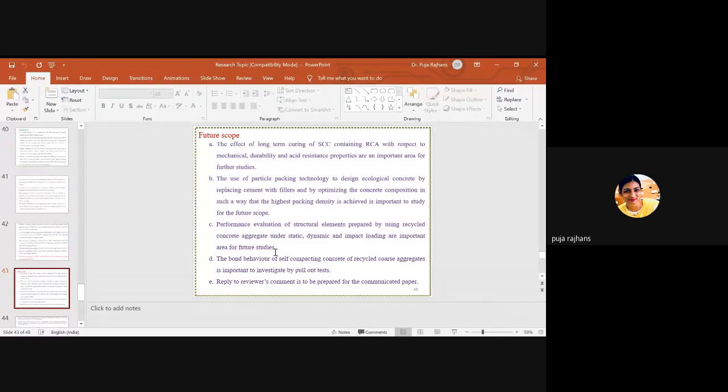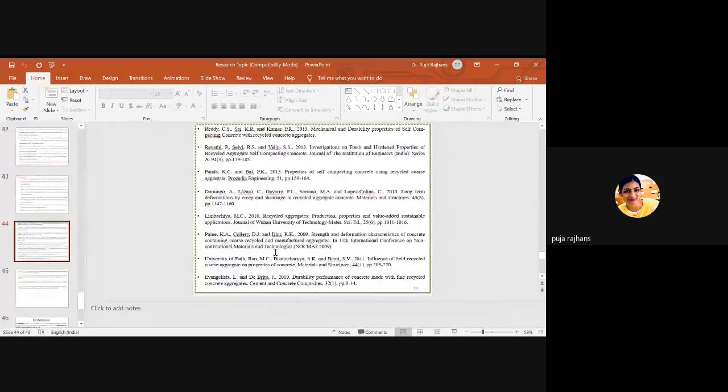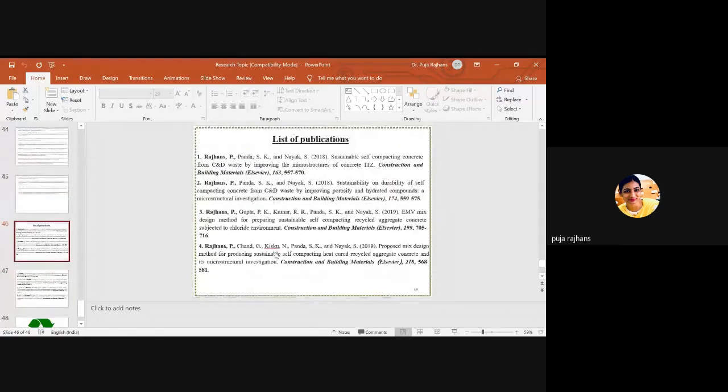Performance means the recycled aggregate under static, dynamic, and impact loading. This is very important to check whether the recycled aggregate is okay, or whether it is safe in dynamic and static loading. Second is the bars. So we need to check this bond behavior. So this is the future scope, and these are the references, and this is the list of publications.